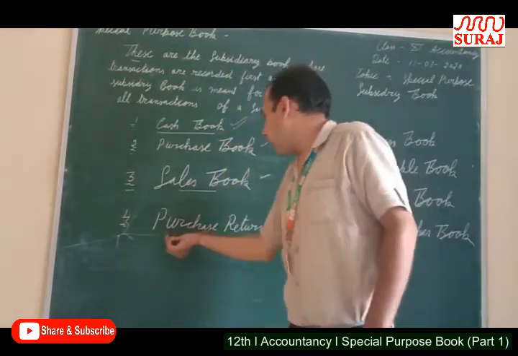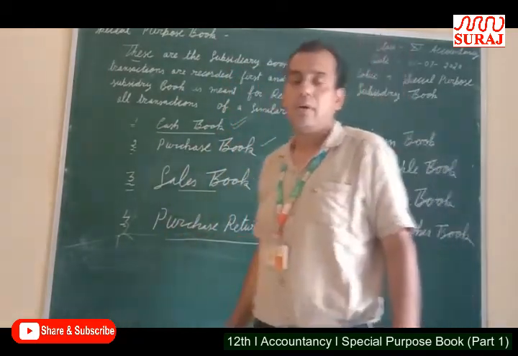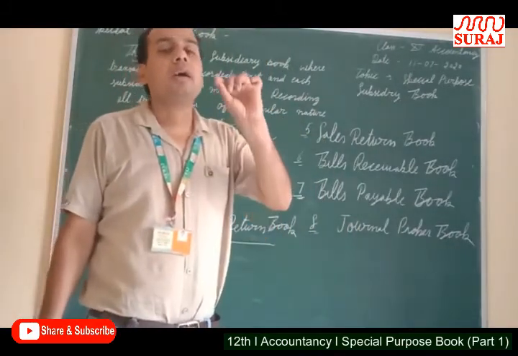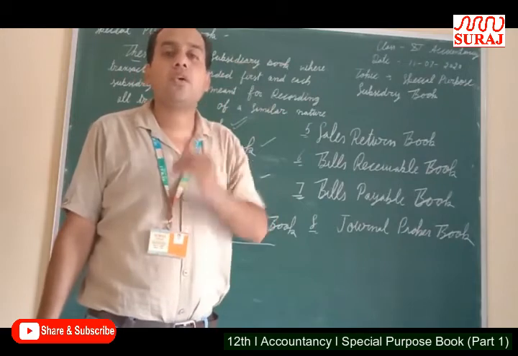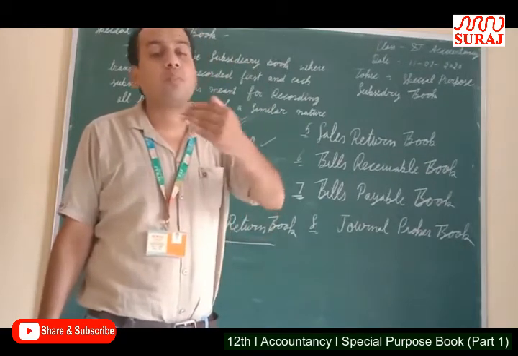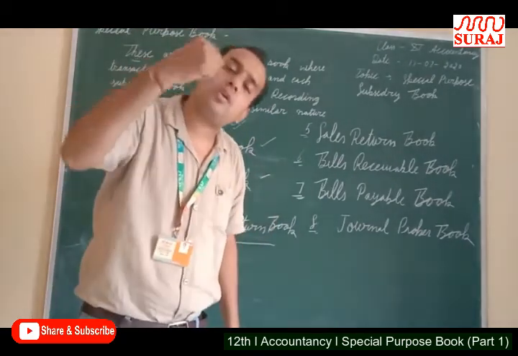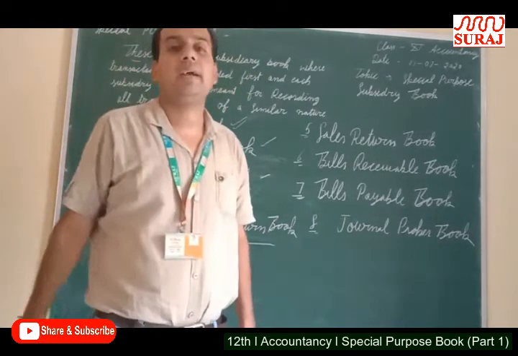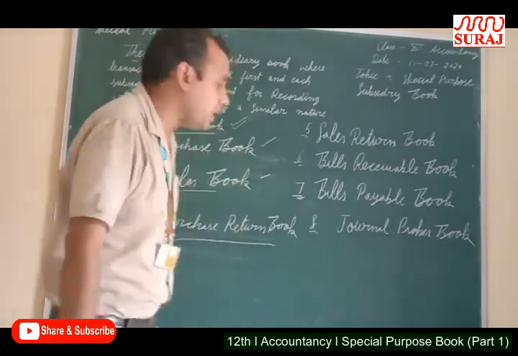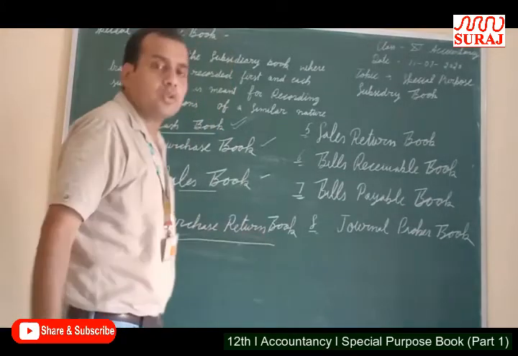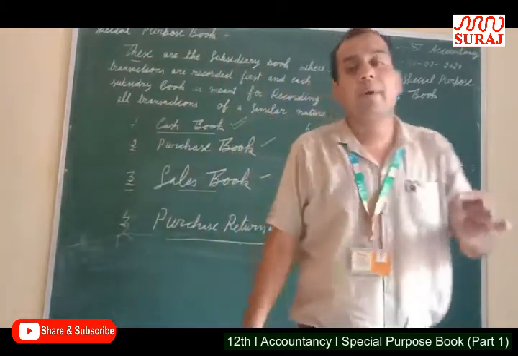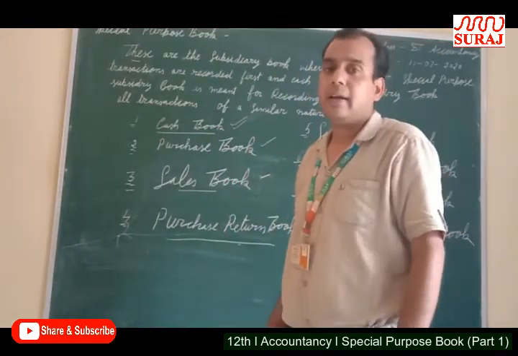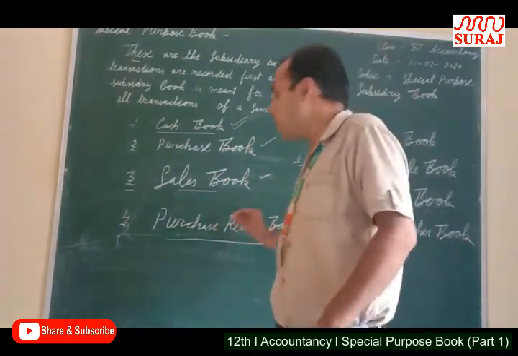Next is purchase return book. Those books in which all purchase returns are recorded. Those goods which are purchased on credit, now these are returned to the supplier, are recorded in purchase return book. Why do we return these goods?